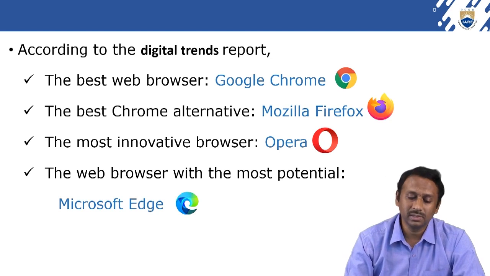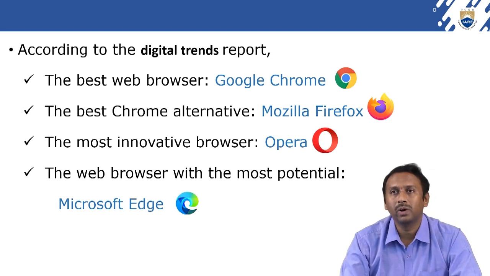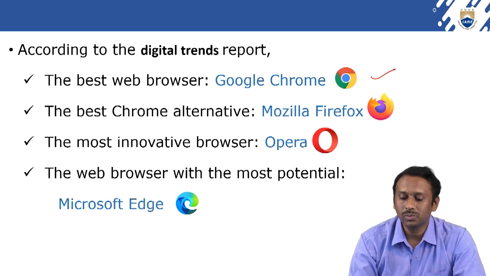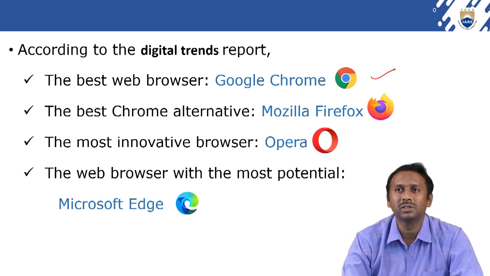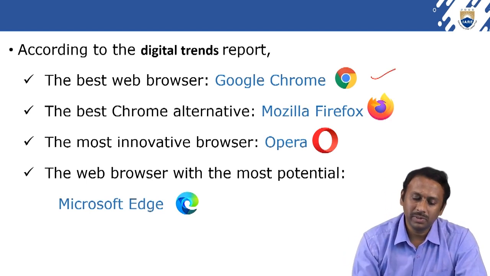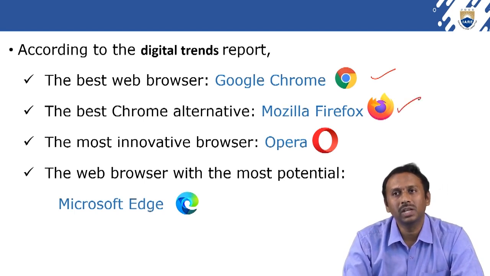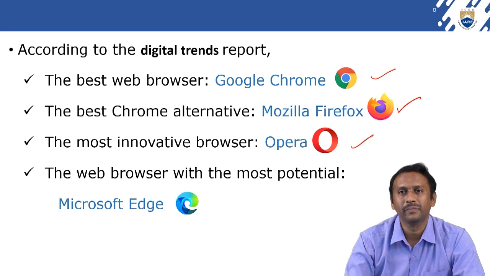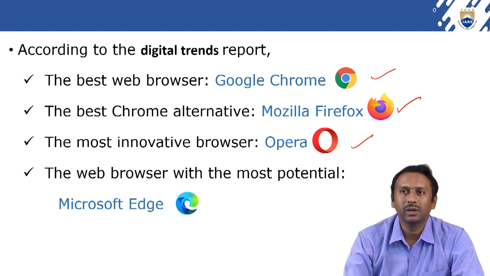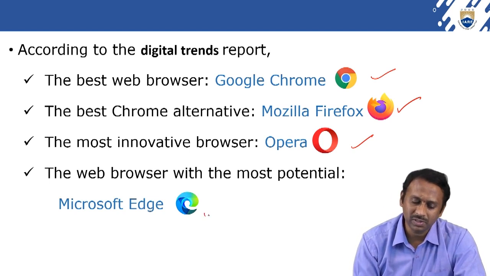According to the Digital Trends report, the best web browser is Google Chrome. This is the latest report, from 2020. The best Chrome alternative is Mozilla Firefox, the best innovative browser is Opera, and the web browser with the most potential is Microsoft Edge.